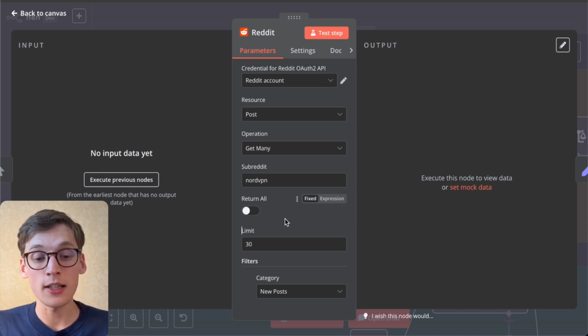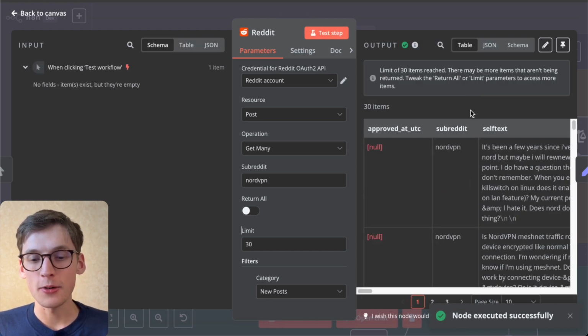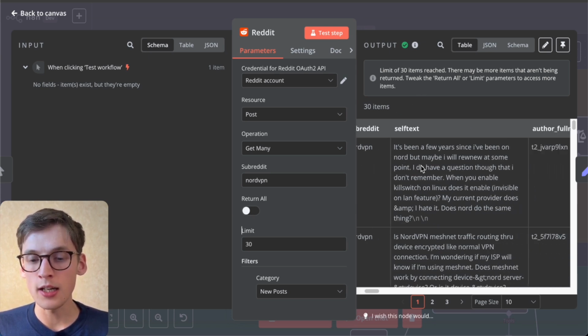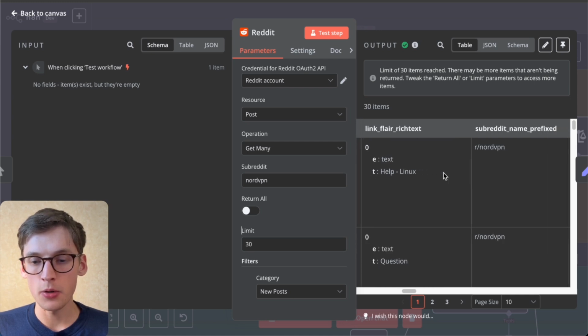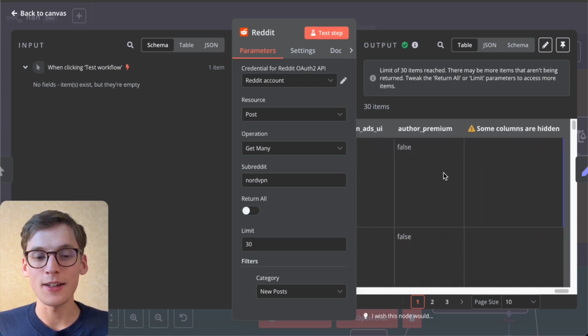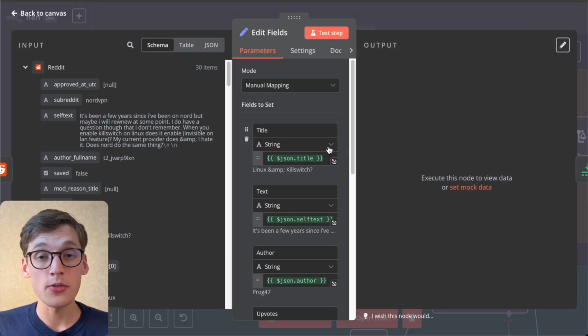And when we have selected all these settings, now we can just test the step, and we'll be getting all this information from the subreddit. We'll be getting the latest 30 posts from the subreddit NordVPN, where we'll get the subreddit title, the text, the author full name, the title of a post, and all this different data. That is a lot, you know, so there's a lot of data. Now we want to filter it and clean it a little bit. So I want to simplify the data.